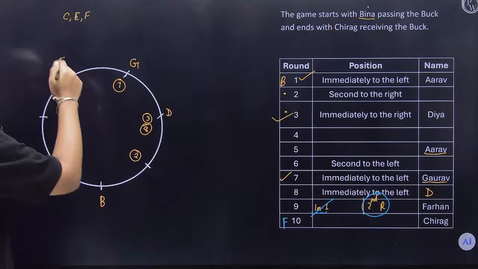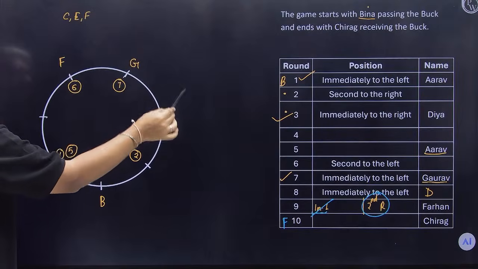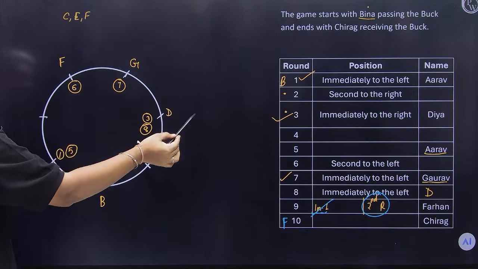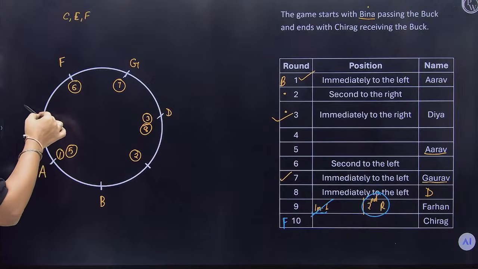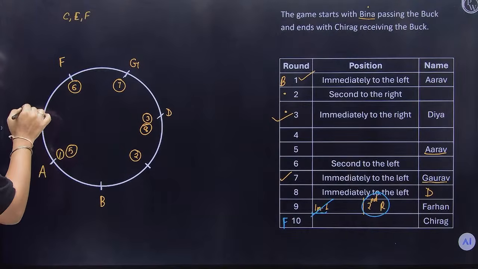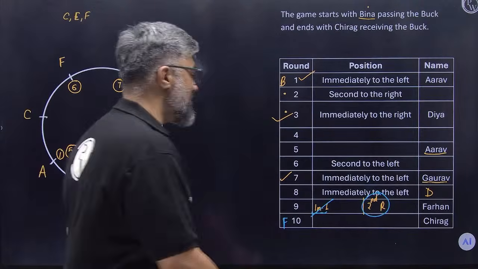Yes. And Farhan passing second to the right should go to Chirag. Look at Farhan. Can he do immediate left? No. Can he do immediate right? No. Can he do second to the left? No. Can he do immediate right? Yes. Can he do second to the right? No. So it means that Chirag has to be here only and the move that Farhan pulls is what? Immediate right.